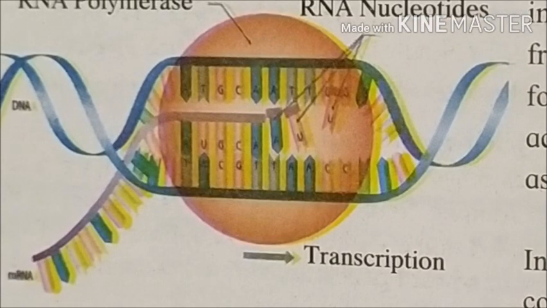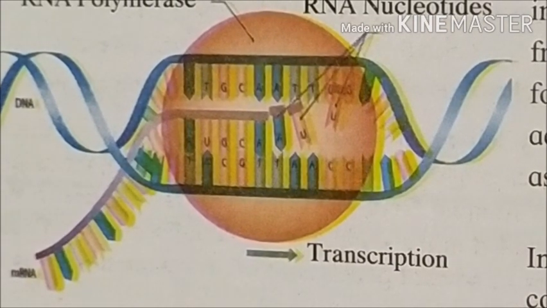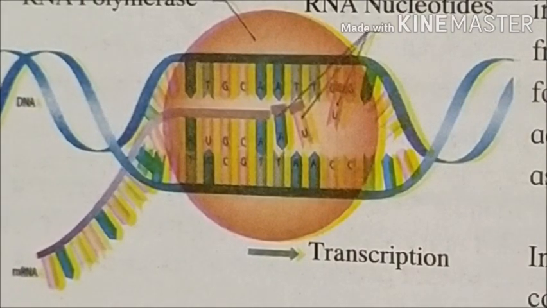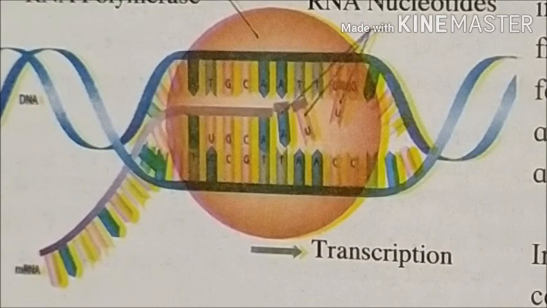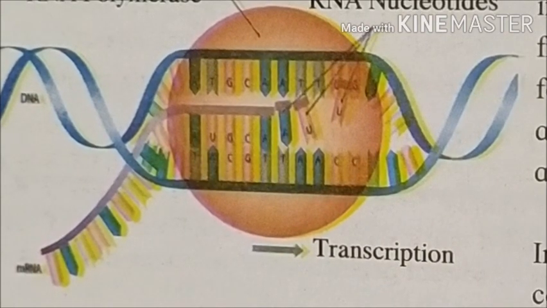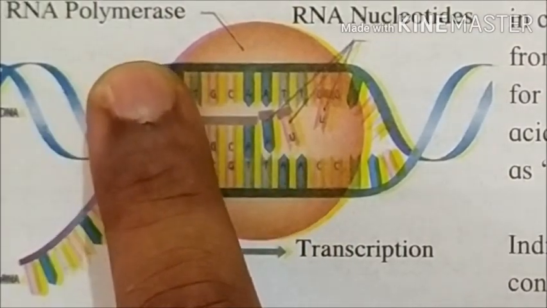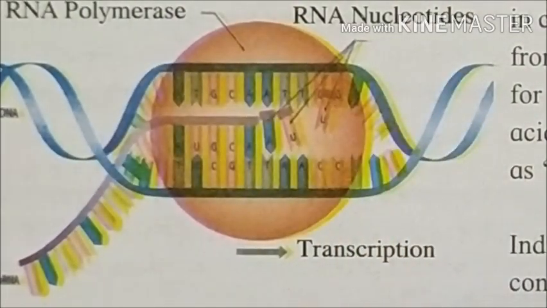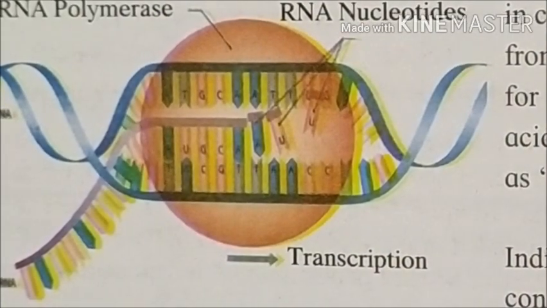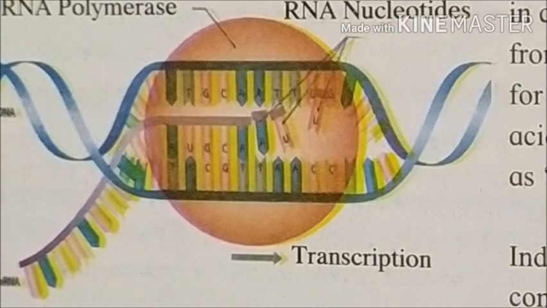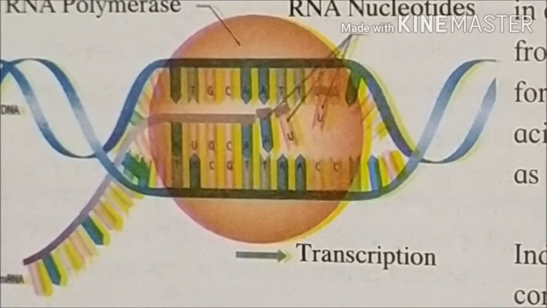The proteins are synthesized according to the need of the body. Then the definition of central dogma: synthesis of protein by DNA through RNA is called central dogma. In the figure there are the RNA polymerase, RNA nucleotides and the newly formed mRNA. Genetic information is thus used from DNA to RNA, then through RNA for protein synthesis.